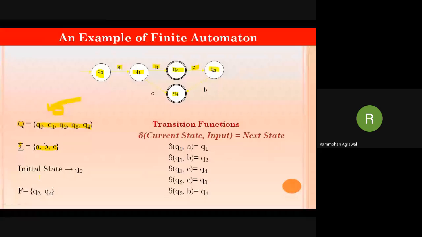What is the initial state? See here, Q0 is the only state having this arrow associated with itself. That is why this indicates that Q0 is the initial state.